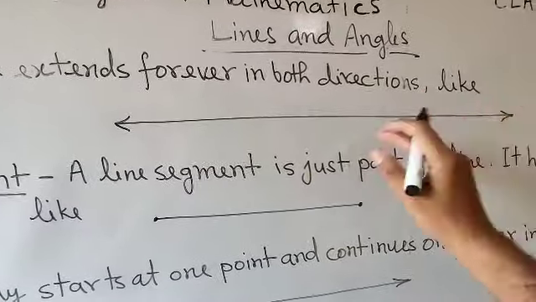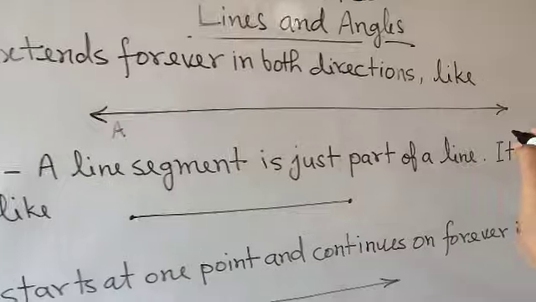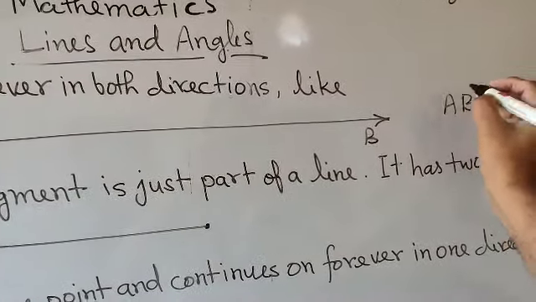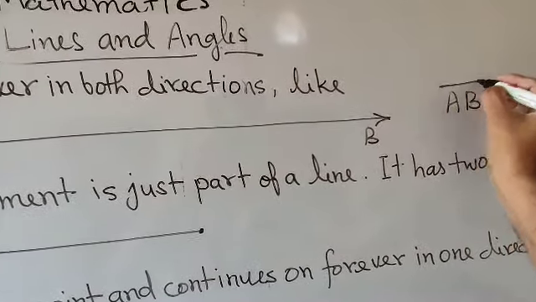If you are going to represent a line, suppose it has points A and B. You will represent the line with its name, AB, and here you will make an arrow. It shows that it is a line and in both directions it is going forever. So that is called the line.